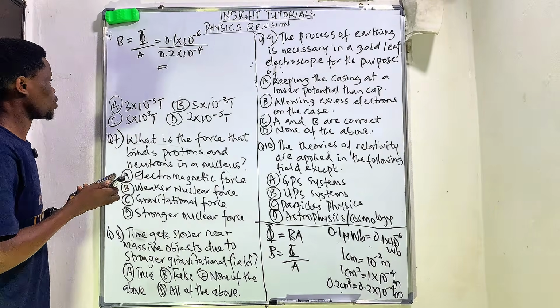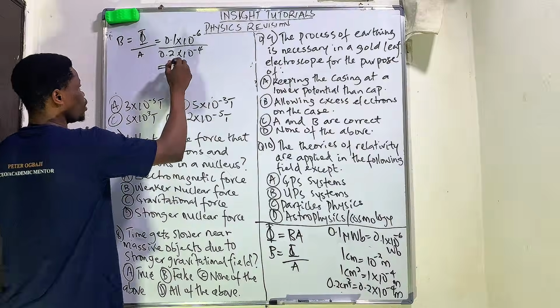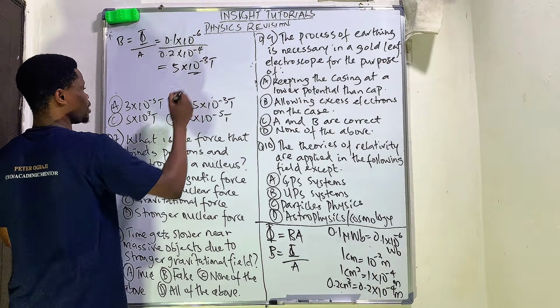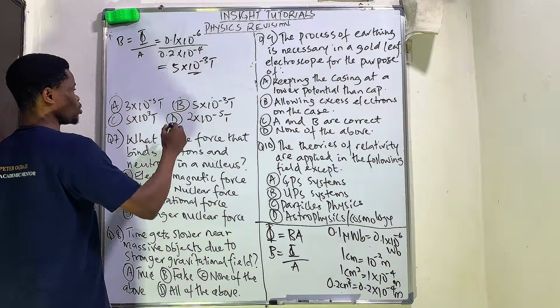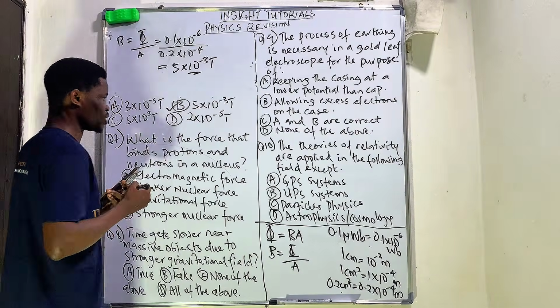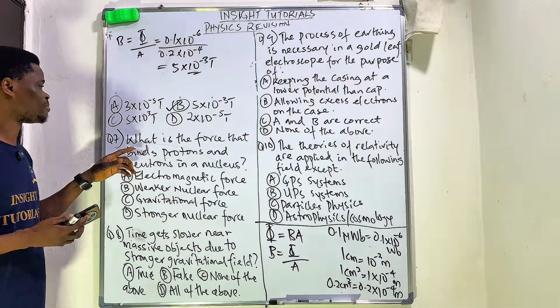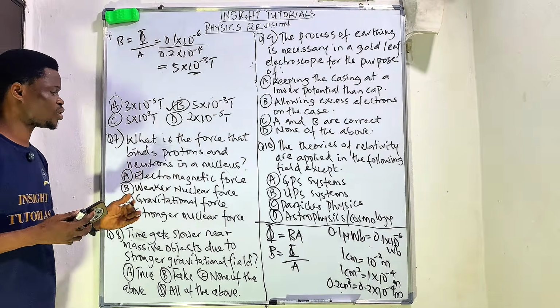Our answer will be 5 times 10 raised to the power of minus 3 Tesla. So it happens that option B is a correct answer. Next question says, what is the force that binds proton and neutron in a nucleus?